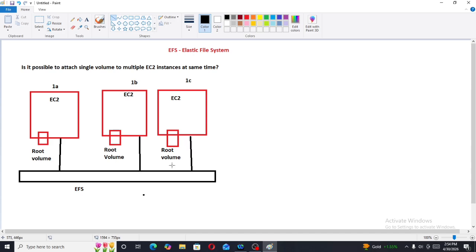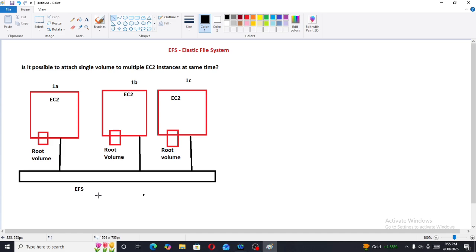Now if I mount EFS to EC2 instances, it will act like a drive, so that I can share the data. So if I want to share the data across EC2 instances, I will use the EFS service.